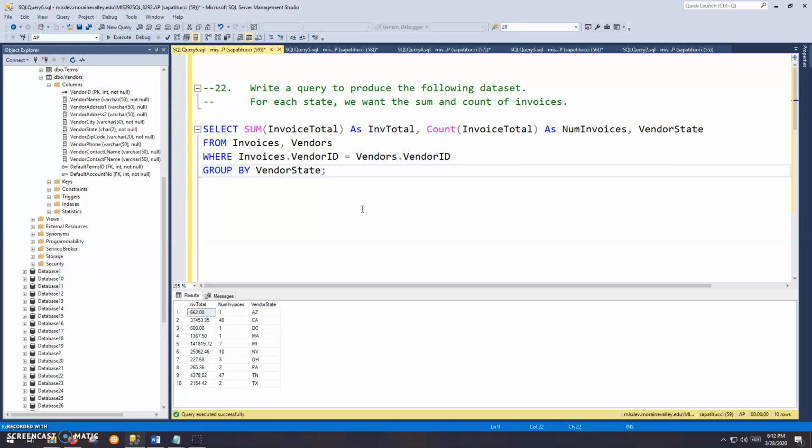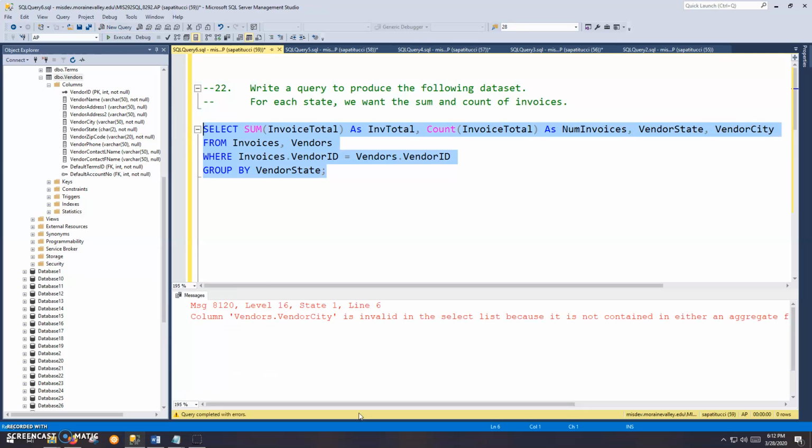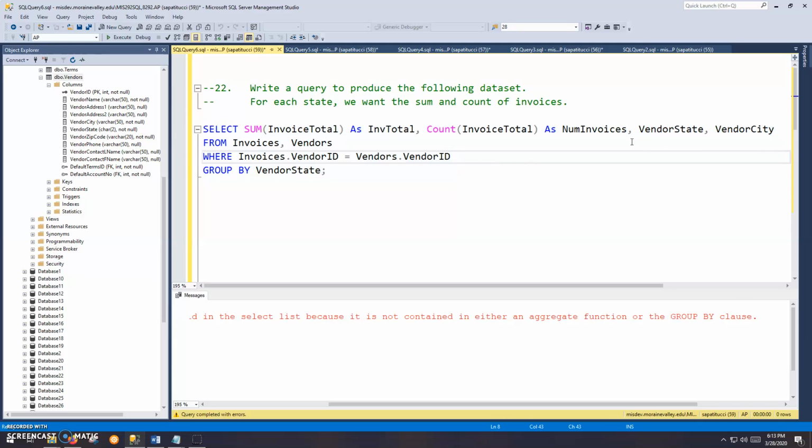One thing I want to point out here is, okay, this works fine, but what if I said, you know what, let's also throw the vendor city in here. Okay, I want to see not only the state, but I want to see the cities in there too. And then I go and try to run this thing, and I get an error. It says the vendor city column is invalid in the select list. This is the select list, my select clause, because it is not contained in either an aggregate function or the group by clause.